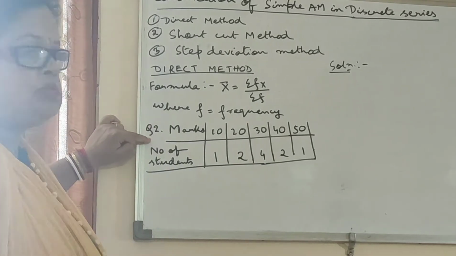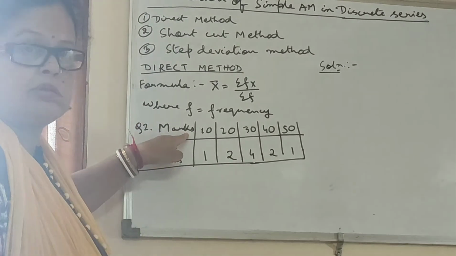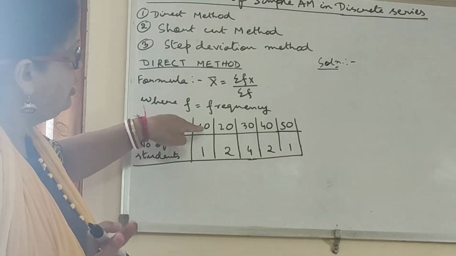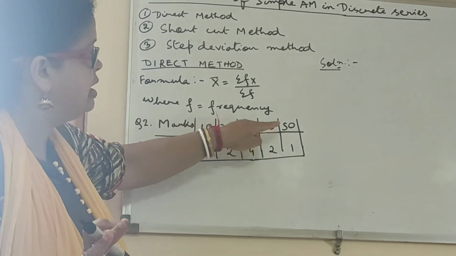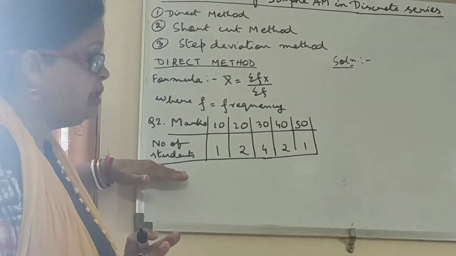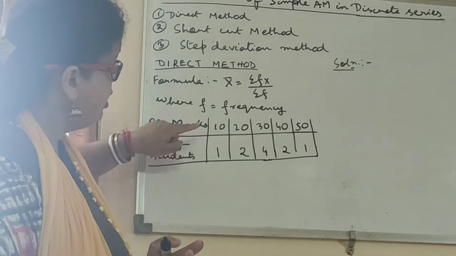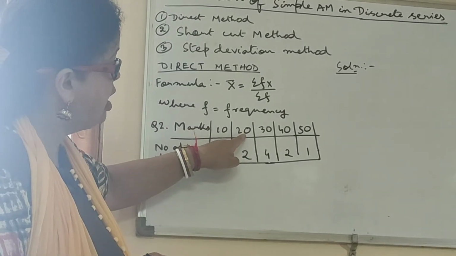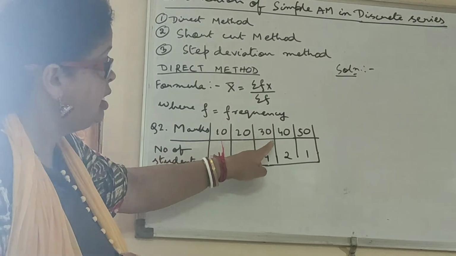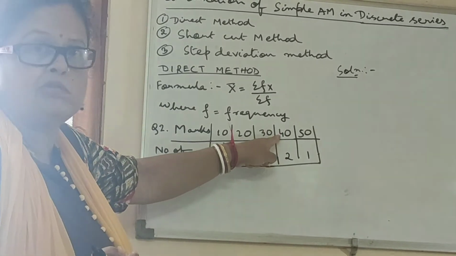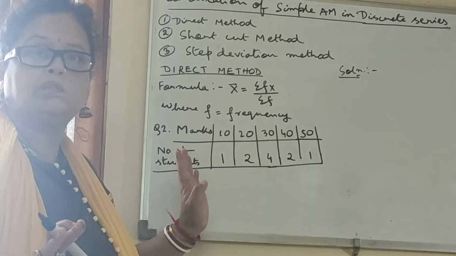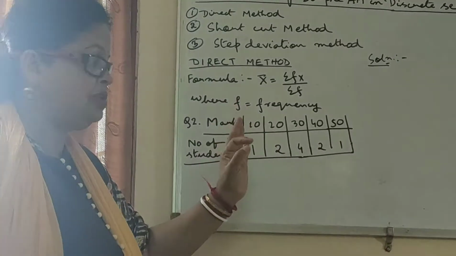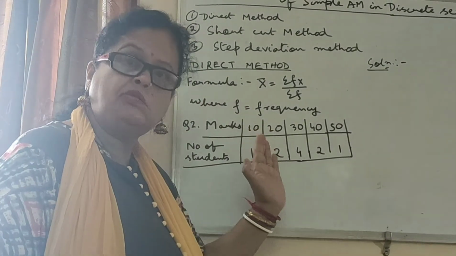Now look at this question. Question number 2. Marks in a particular subject, suppose it is 10, 20, 30, 40 and 50, and number of students also given. That means frequency is given over here. One student has got 10 marks, 2 students have got 20 marks, 4 students have got 30 marks, 2 students again have got 40 marks, and 1 student has got 50 marks. So it is a series. Already I told you discrete series is the series which is representing the frequency also.